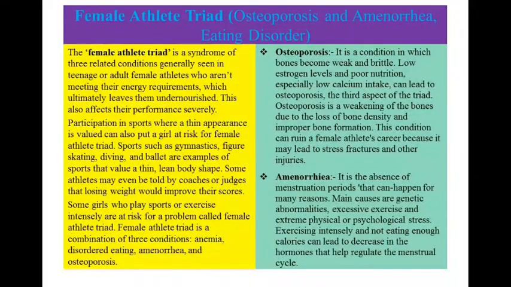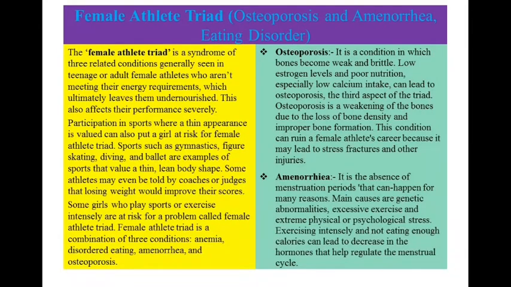Next subtopic is female athlete triad: osteoporosis, amenorrhea, eating disorder. The female athlete triad is a syndrome of three related conditions generally seen in teenage or adult female athletes who aren't meeting their energy requirements, which ultimately leaves them undernourished. This also affects their performance severely.